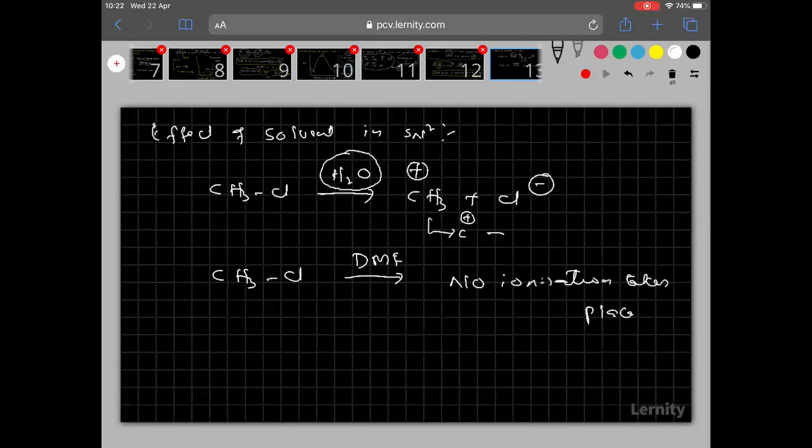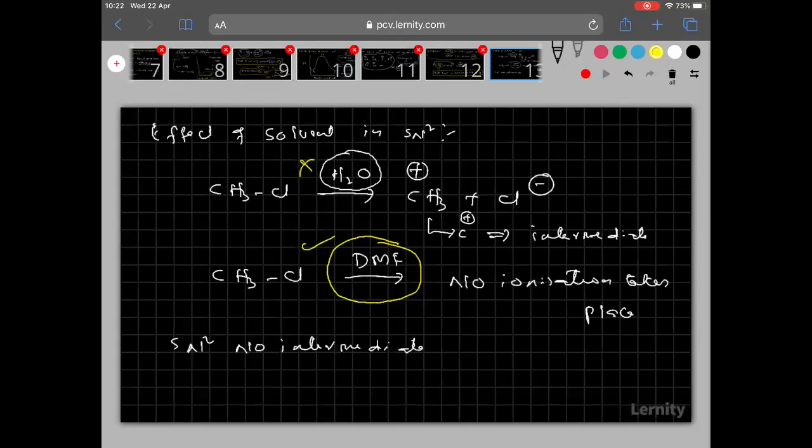And you know well that a carbocation is an intermediate. But I told you in SN2, no intermediate is formed. That means ionization must not happen. Therefore, which solvents will favor SN2? Polar aprotic, but not polar protic. Remember, polar aprotic solvents favor SN2. So, no intermediate is formed in SN2. This is a very important point here.